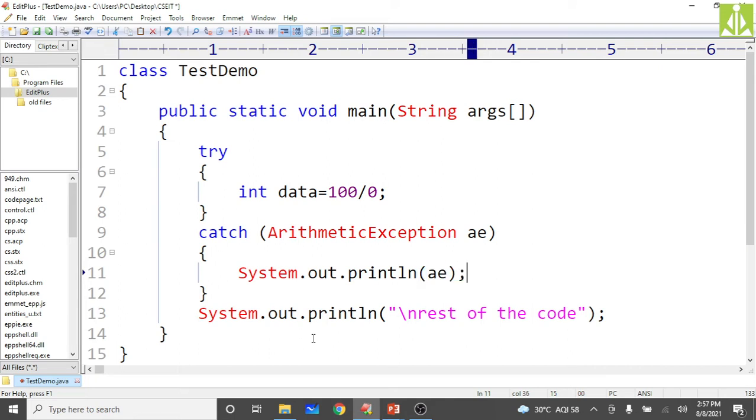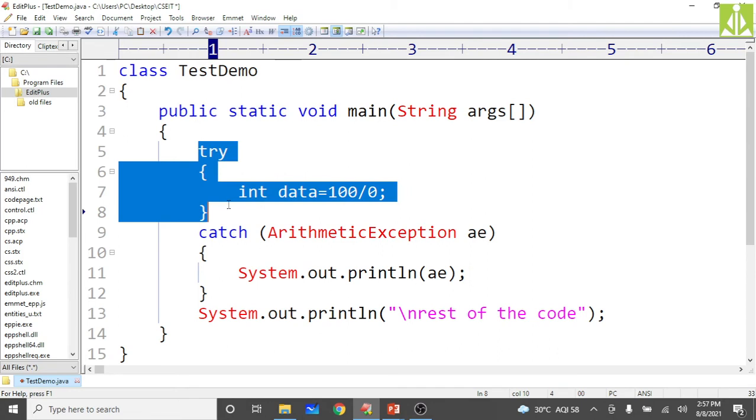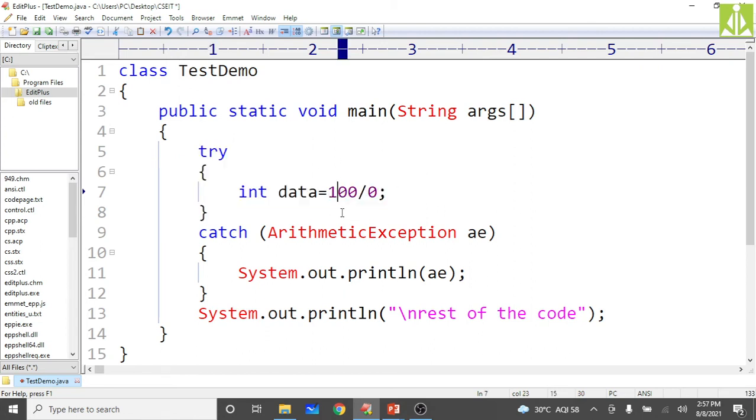So now you check what will happen. See, inside my try block I have written an arithmetic statement. I am performing an arithmetic operation, a division operation. If that operation raises an exception, because it is an arithmetic operation, what type of object? An ArithmeticException object will be created here, and it will be thrown out of this block. Then where will it come? When it is thrown out of this block, it will come directly into this AE.